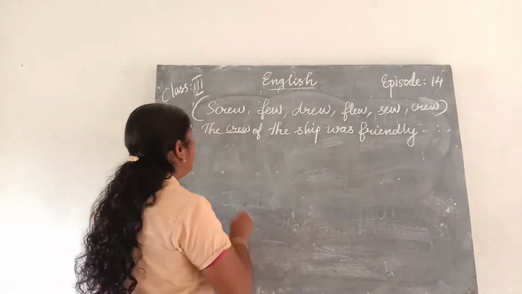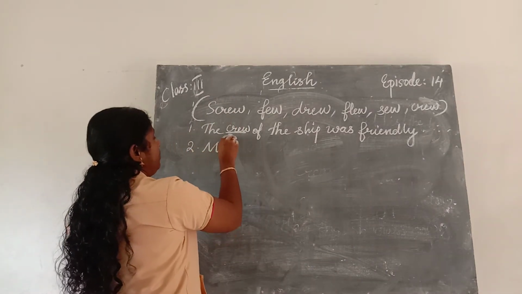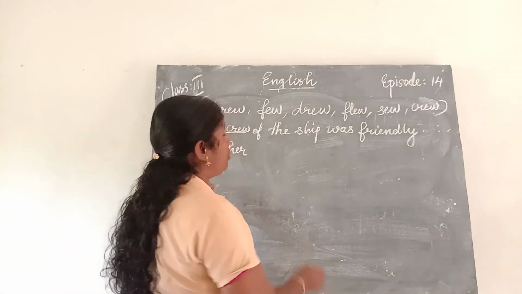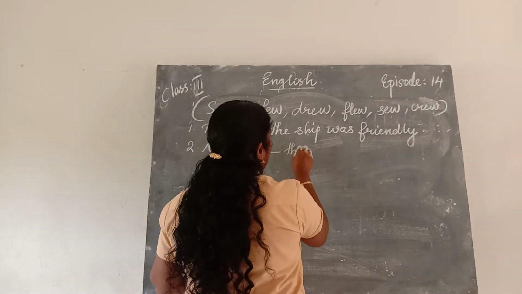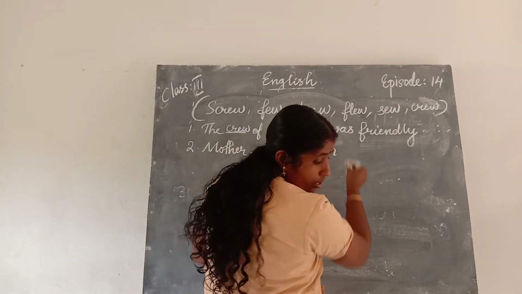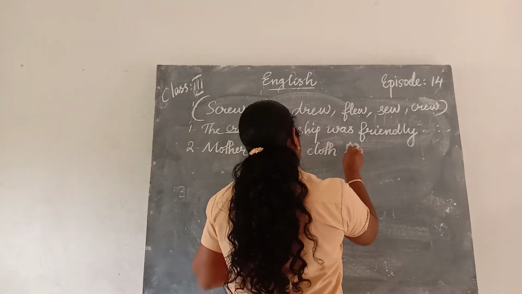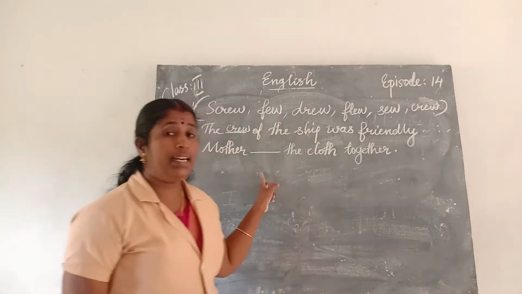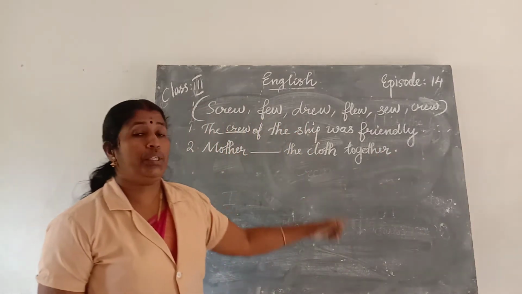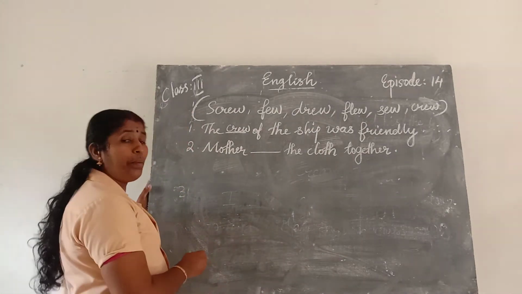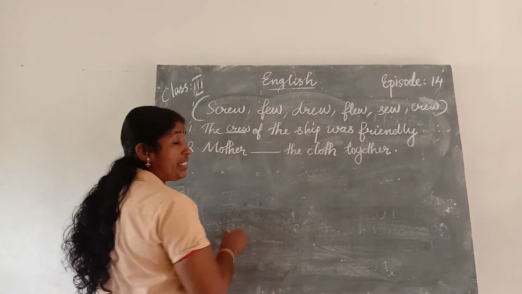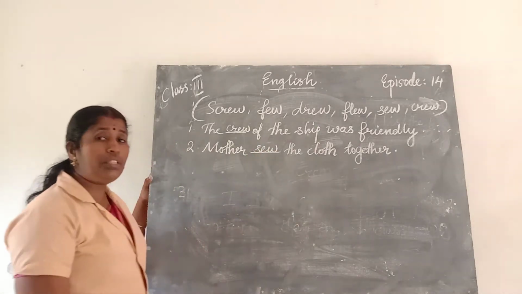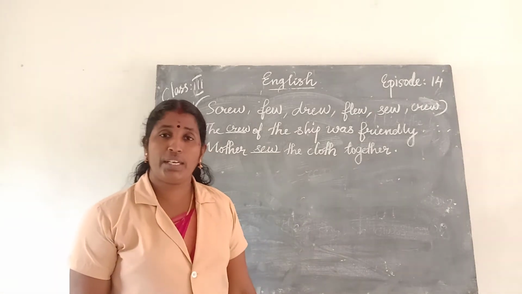Next one, second one: Mother dash the cloth together. Sew. S-E-W. Sew means stitching. Sewing. Sewing machine is there. Mother sew the cloth together.